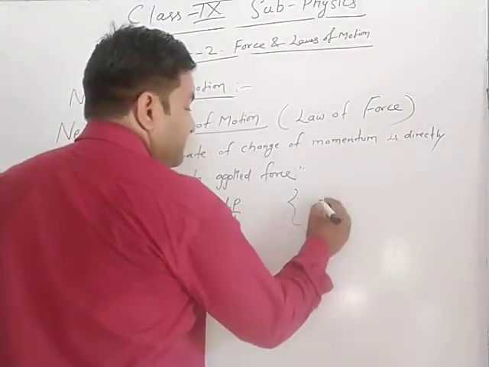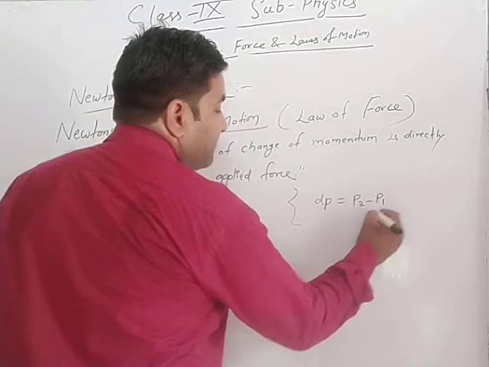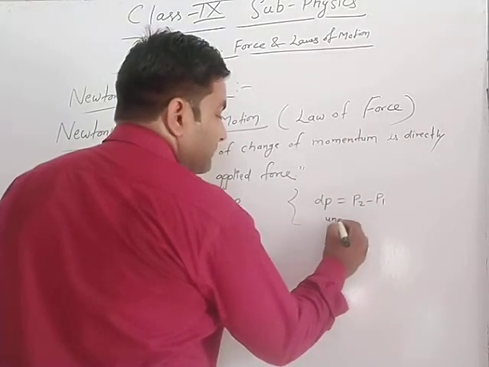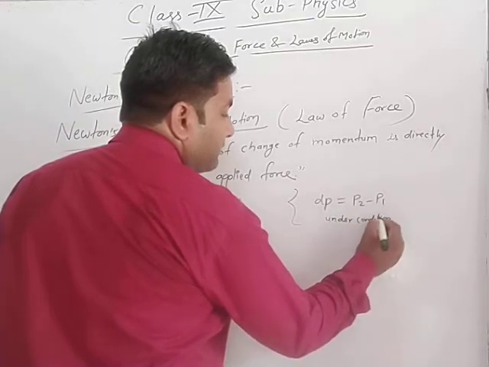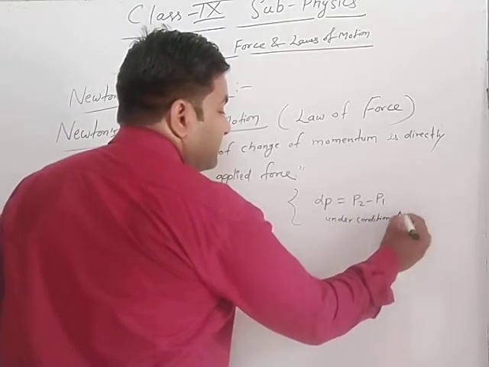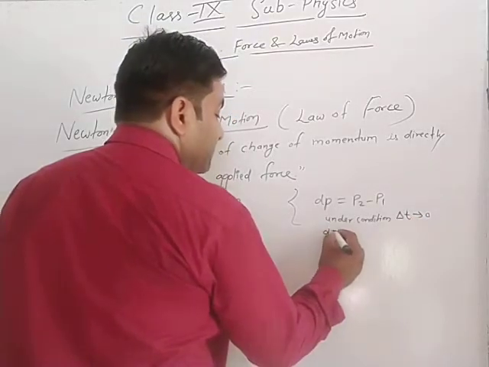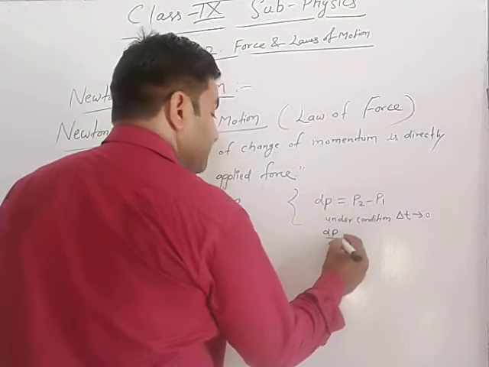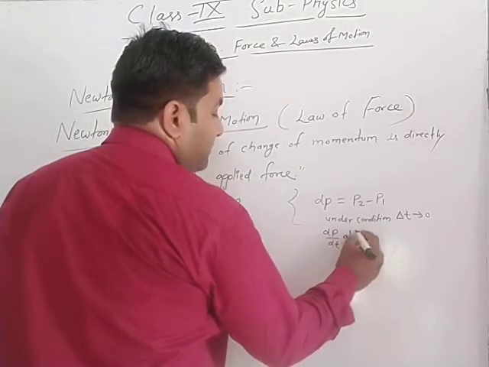Here the concept of dp: dp means p2 minus p1 under the condition delta t tends to 0, then dp upon dt is obtained.